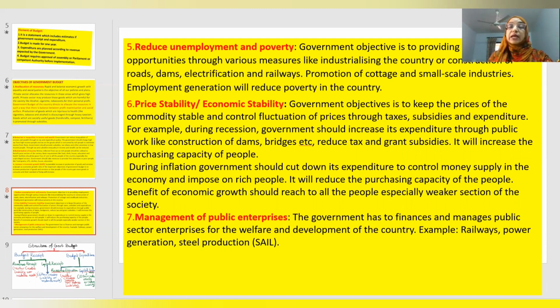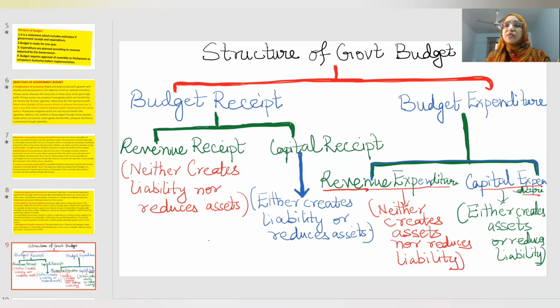Let us have a quick look at the structure of government budget. The detail of government budget I'll teach you separately. What are the sources of income? If you see the structure of government budget, it has two parts. One is budget receipt, one is budget expenditure.